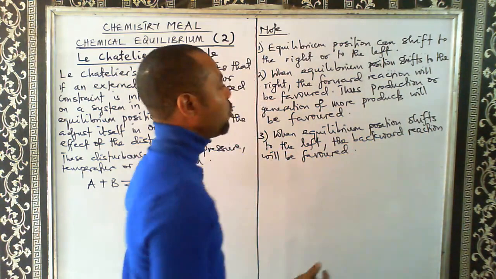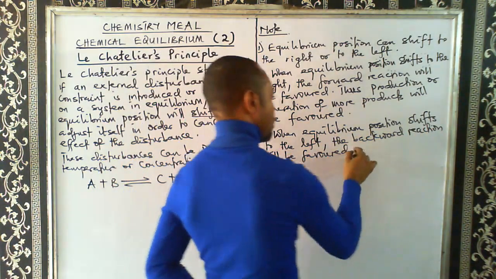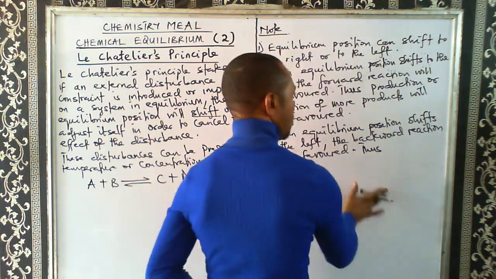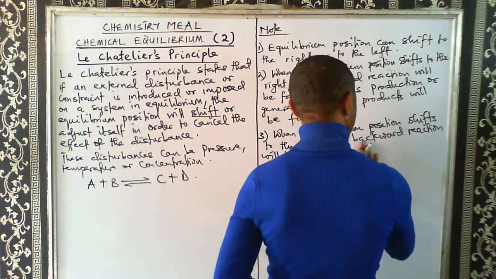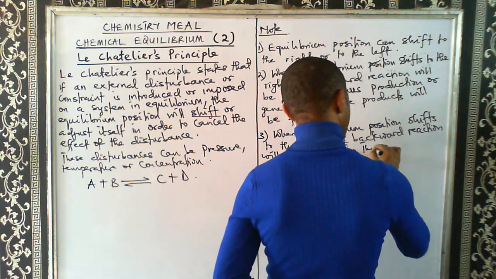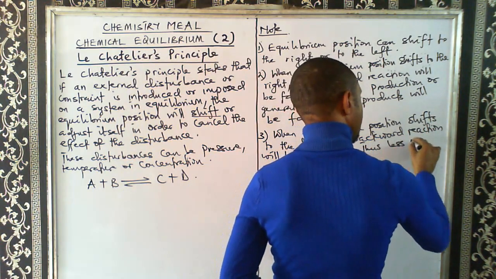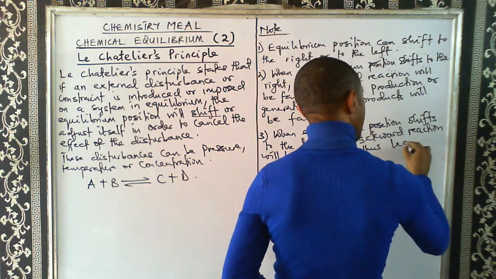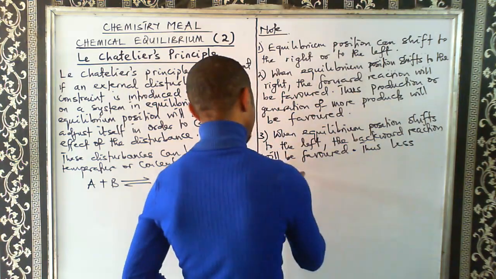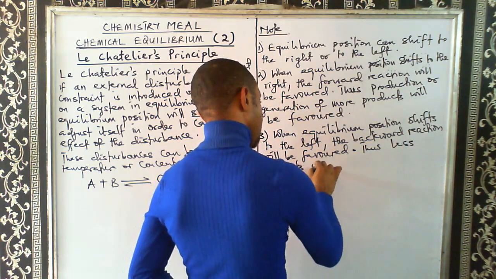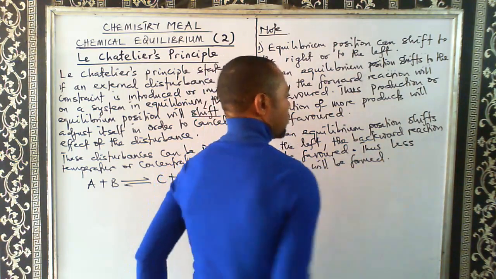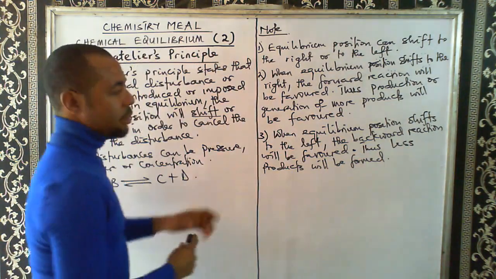Thus, fewer products will be formed. So we must understand this.